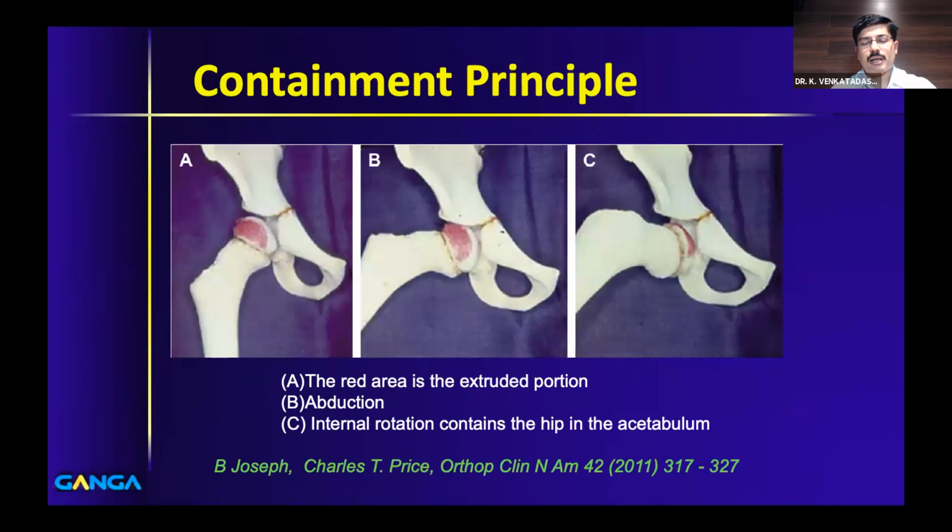So what exactly happens in a containment surgery? Let's presume that this is the area of avascular necrosis. When you abduct and internally rotate, the area of necrosis goes inside the acetabulum and it is contained. You cut the bone and you straighten it now. So this is varus derotation osteotomy. Whereas in a Salter or triple, you cut the acetabulum and bring it over the femoral head. So this is the other way around. Basically the idea is the same. You create a kind of over coverage for the head, and when the revascularization happens, the head forms within the confines of the acetabulum and a round head will form. So that is the idea of doing a containment surgery.